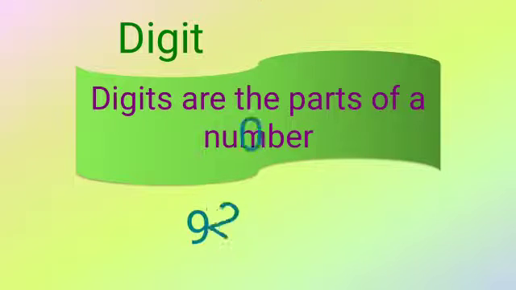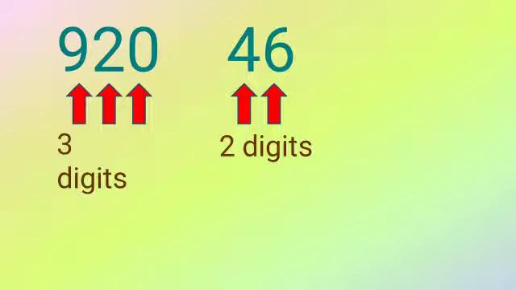For example, 920. Here in 920, how many digits? 3. So digits are the parts of the number. As many numbers as are present, that many digits there are. Similarly, for 46, how many digits? 2 digits.